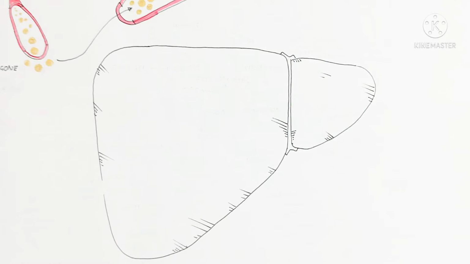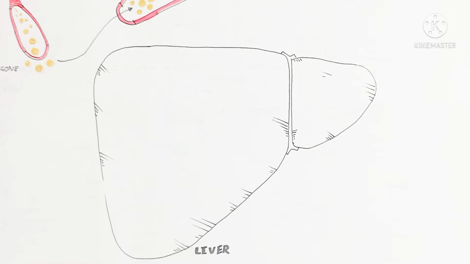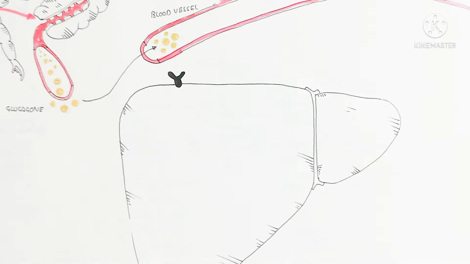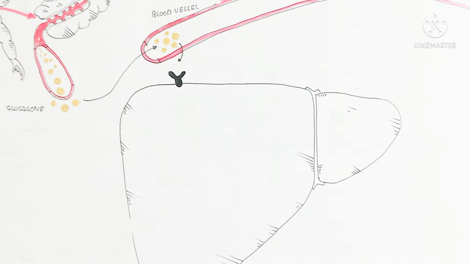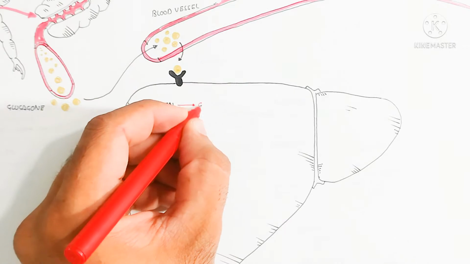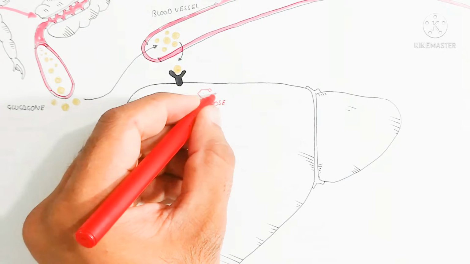The major organ for the physiological changes during the fasted state is the liver, and the liver is basically the largest internal organ, while the largest organ overall is the skin outside. Here is the glucagon receptor.